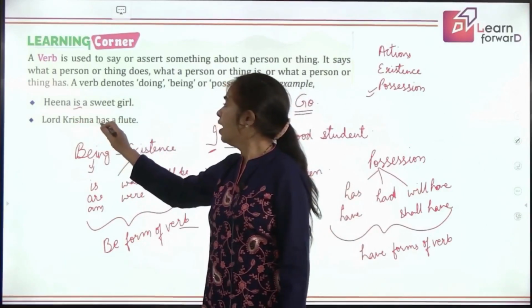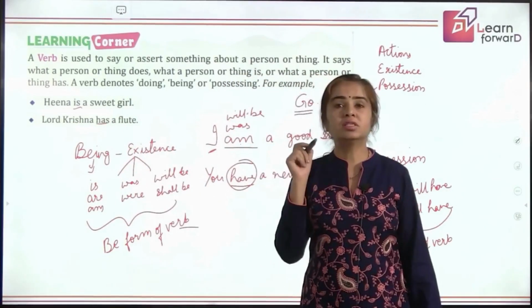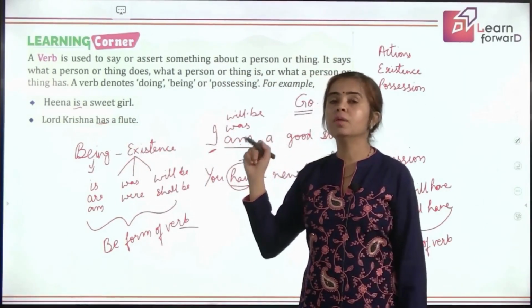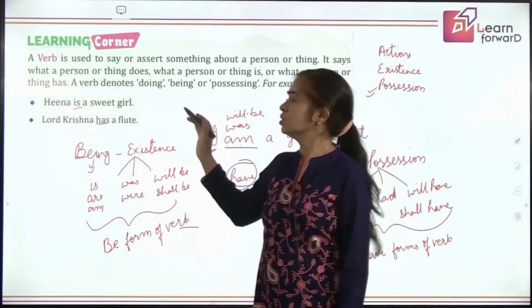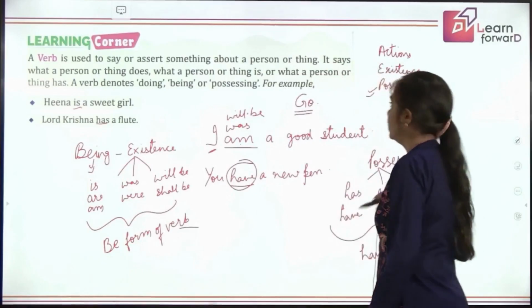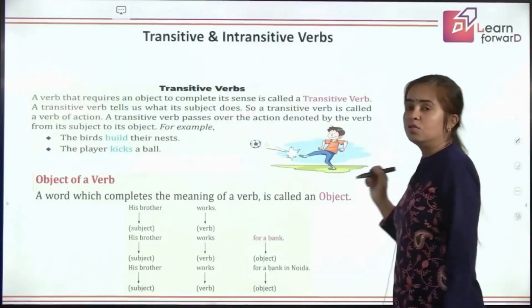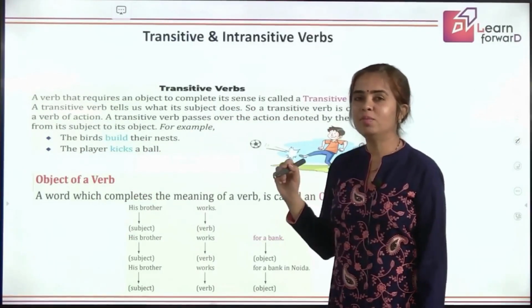Lord Krishna has a flute. So this is again the word showing possession. It is the have form of verb, right? So this is all that we include in verbs. Was that interesting for you? Can we move ahead now?